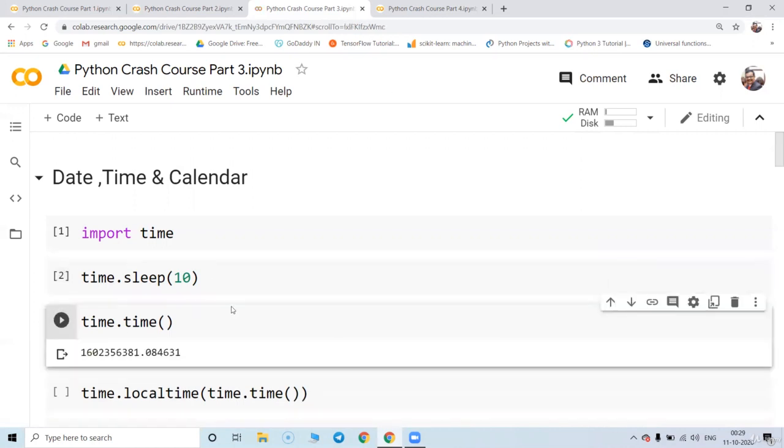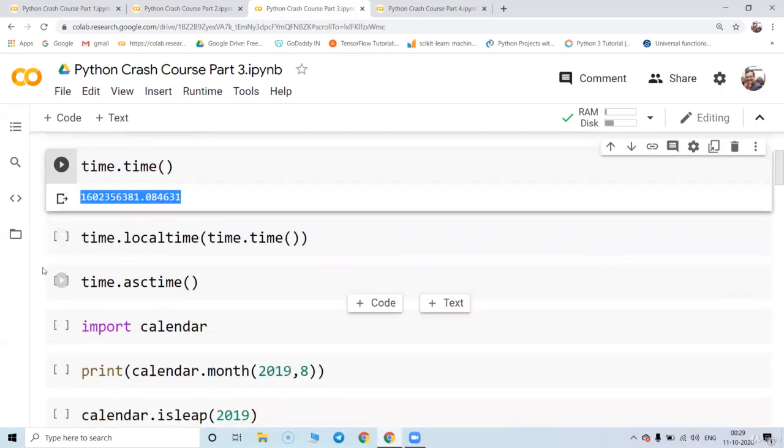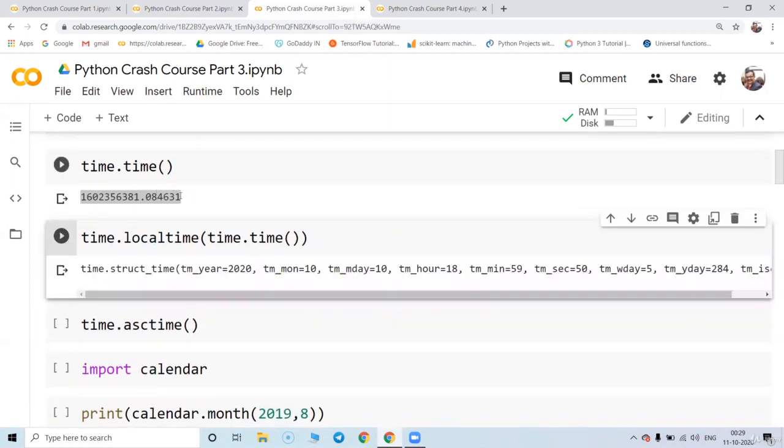Now suppose I do time.time, it is going to give a very weird answer, which is not understood by us. So I'm going to put this time.time value into localtime. You can see the year is 2020, the day of the month is 10, and this is GMT time. This is the fifth day, so 0 is considered Monday in Python, 1 is considered Tuesday, and so on. This is the 284th day in 2020.